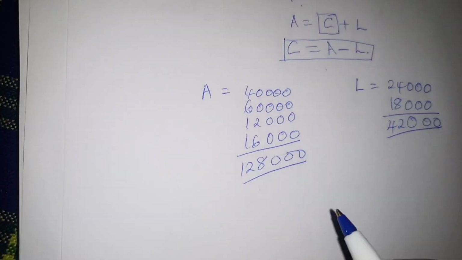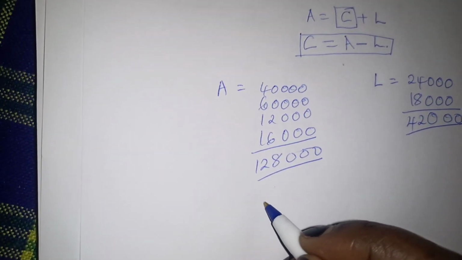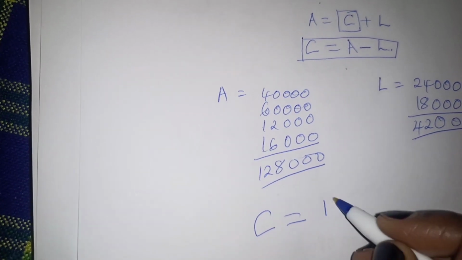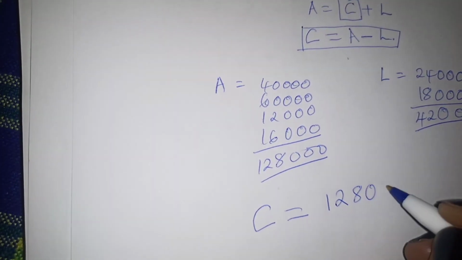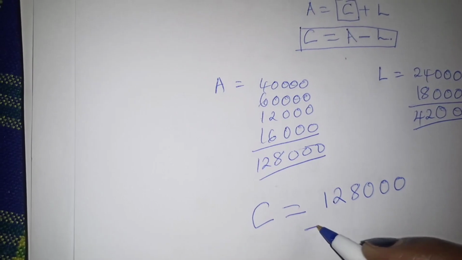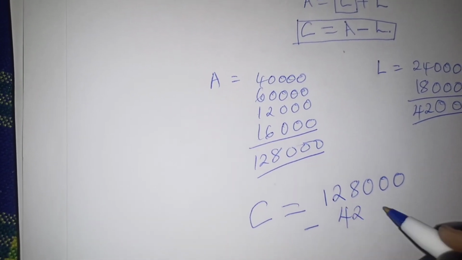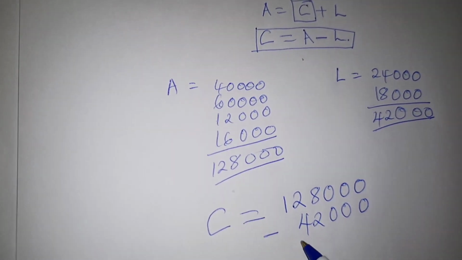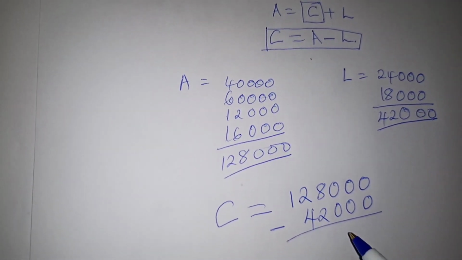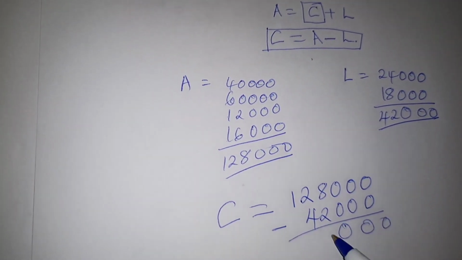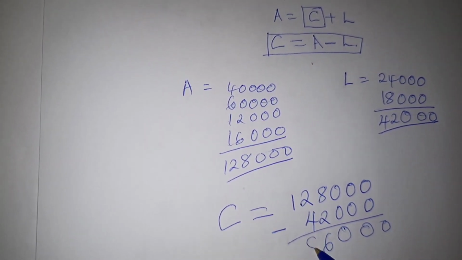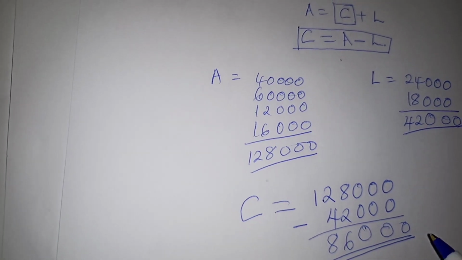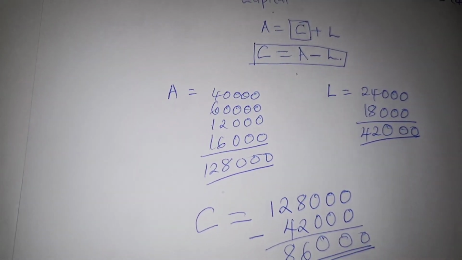Therefore, we can comfortably go ahead and say that capital now will be equal to assets, which is 128,000, minus 42,000, to give us 86,000, and therefore that is the required figure for capital.